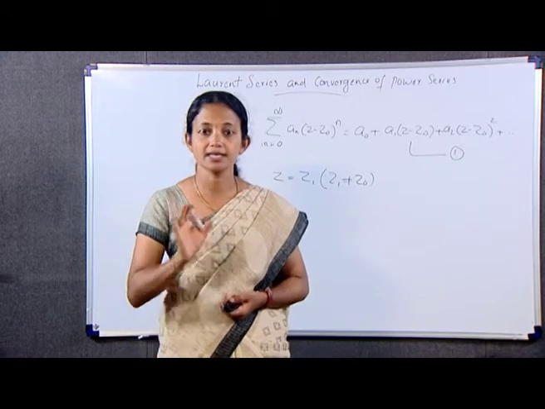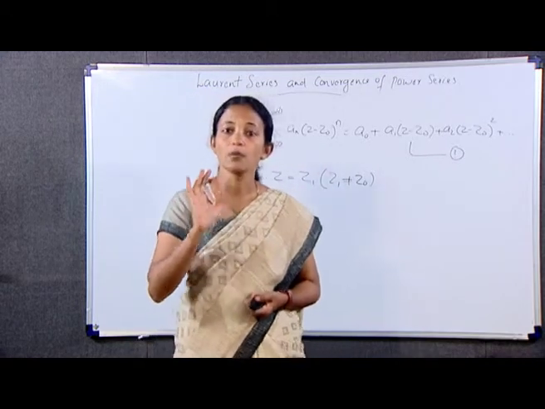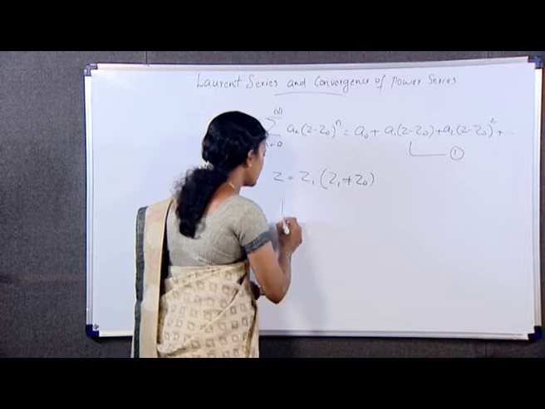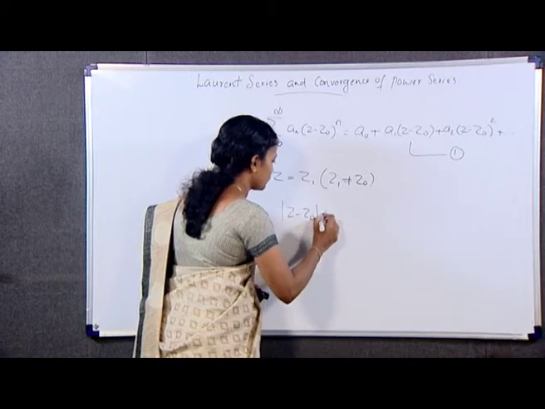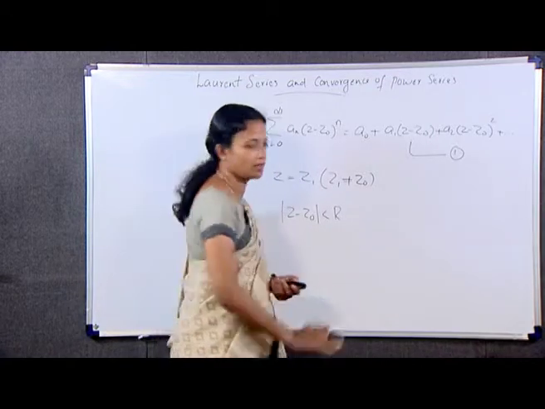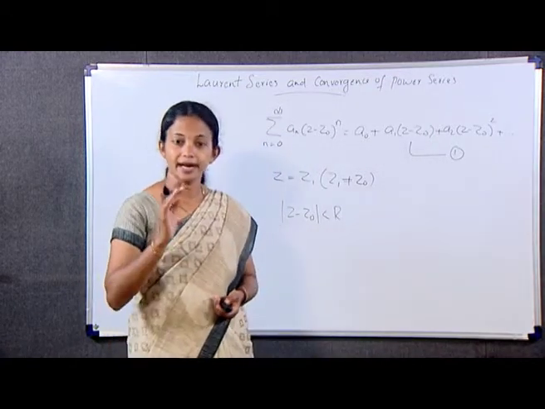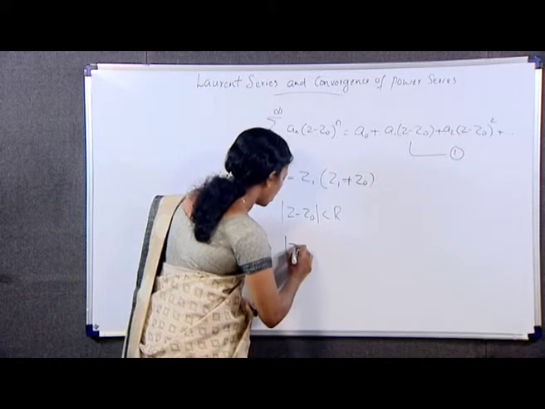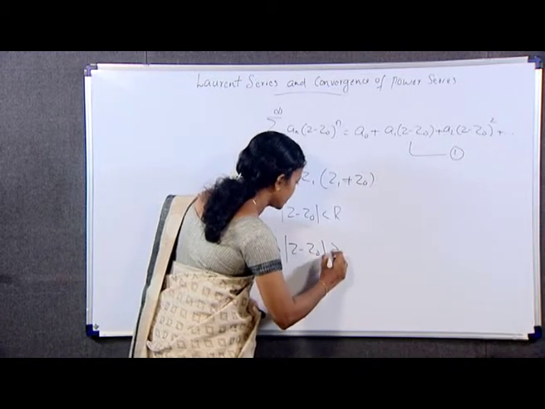That is, the series converges for all mod z minus z0 less than r. And diverges for all mod z minus z0 greater than r.